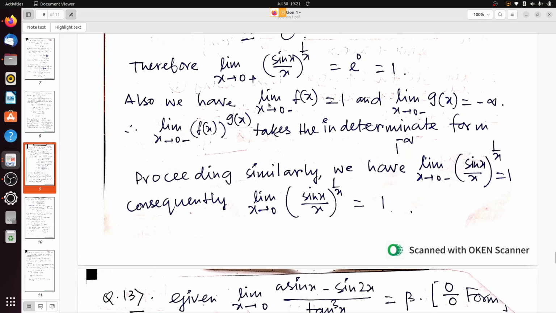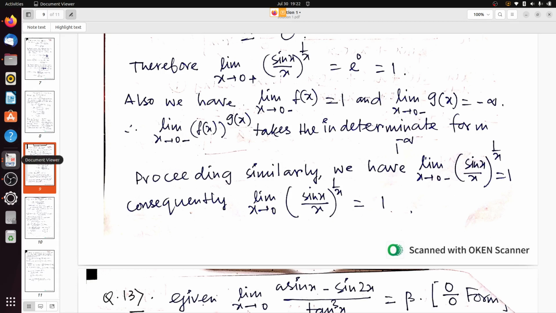Now for x tends to 0 minus we have to prove the same. Proceeding similarly, limit x tends to 0 minus of (sin x by x) to the power 1 by x equals 1. Consequently, limit x tends to 0 of (sin x by x) to the power 1 by x equals 1.